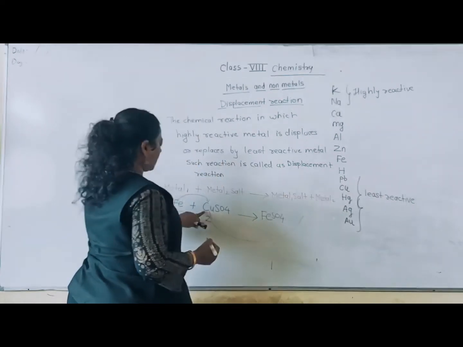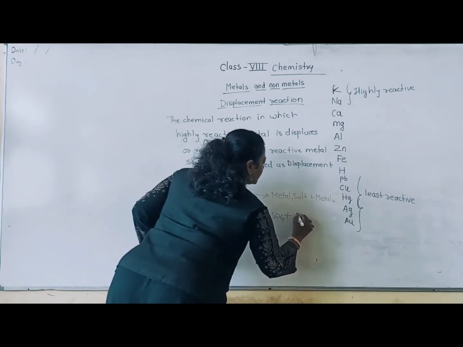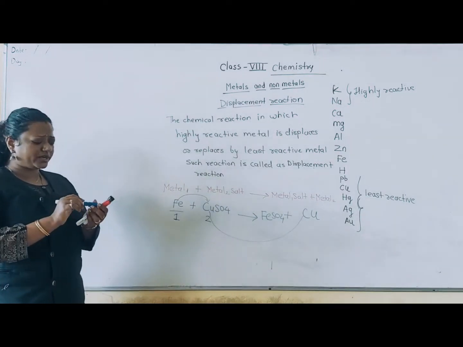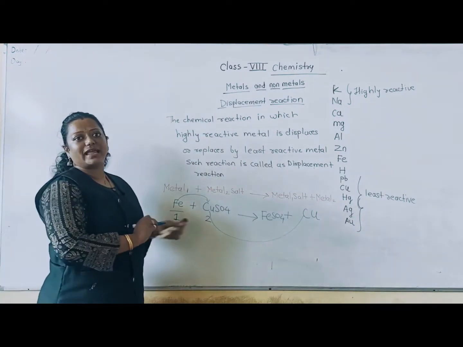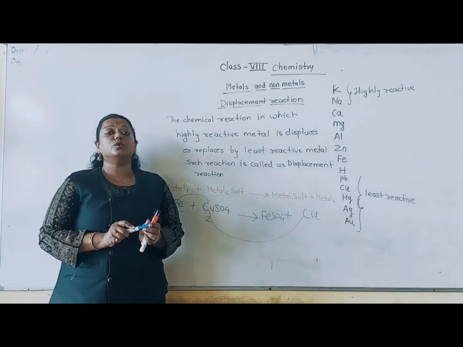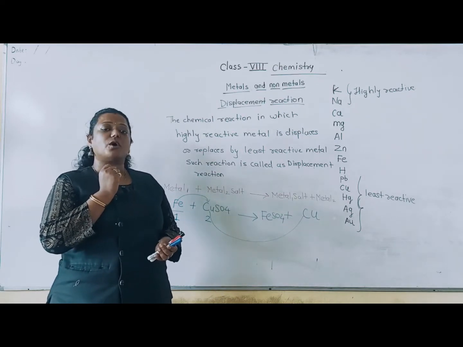FeSO4, because copper's place has been taken by Fe. So FeSO4 plus Cu will be there. Students, you might have seen in the laboratory that copper sulfate crystals are always bluish. Those are pellets actually; a flake-like structure of copper sulfate is present.